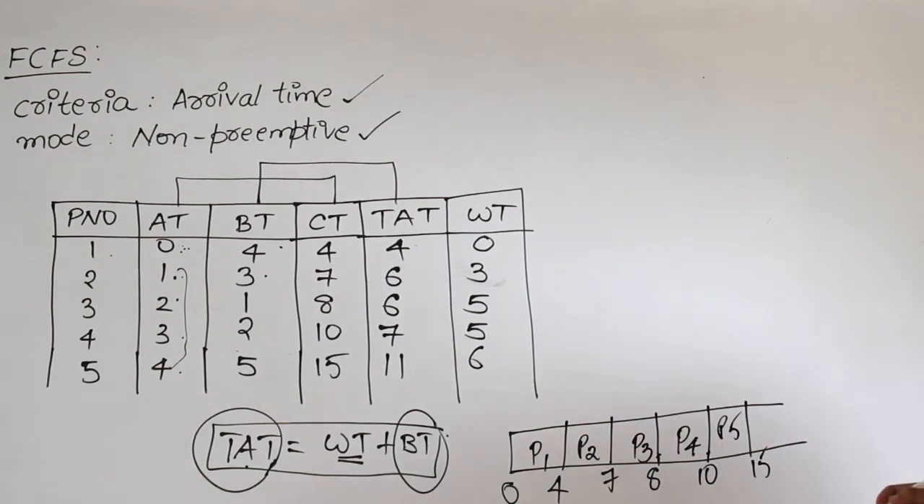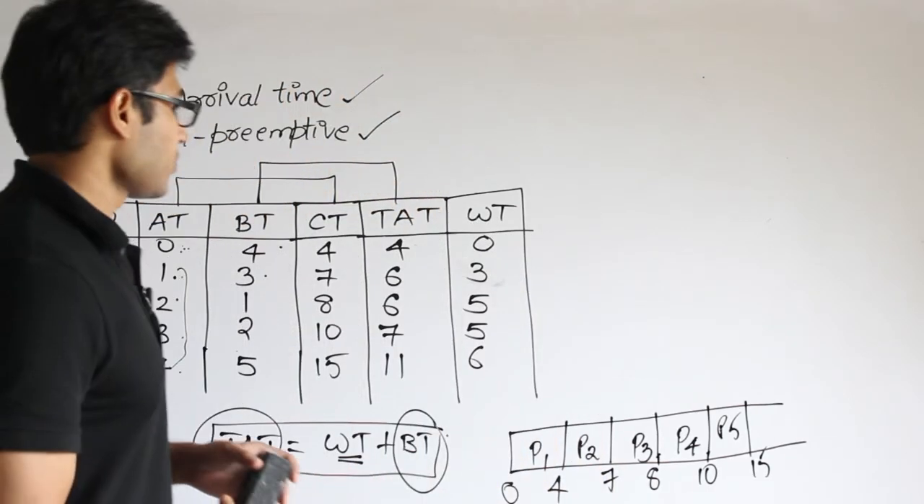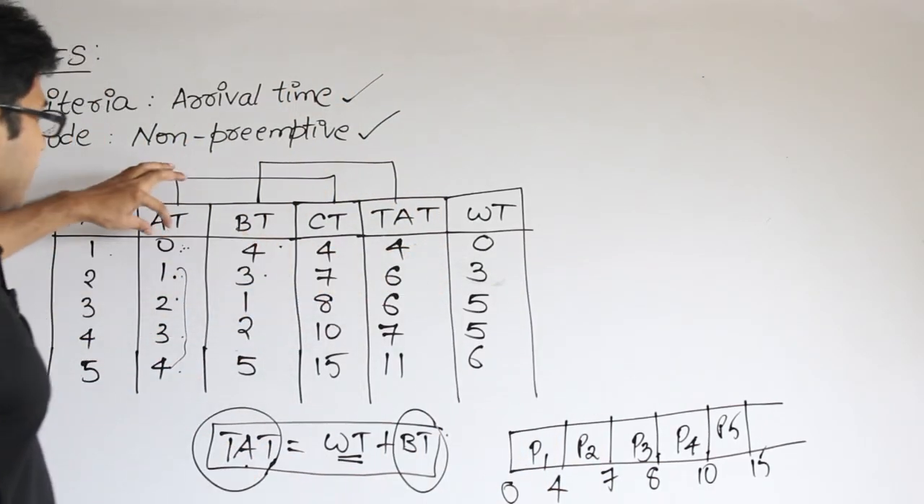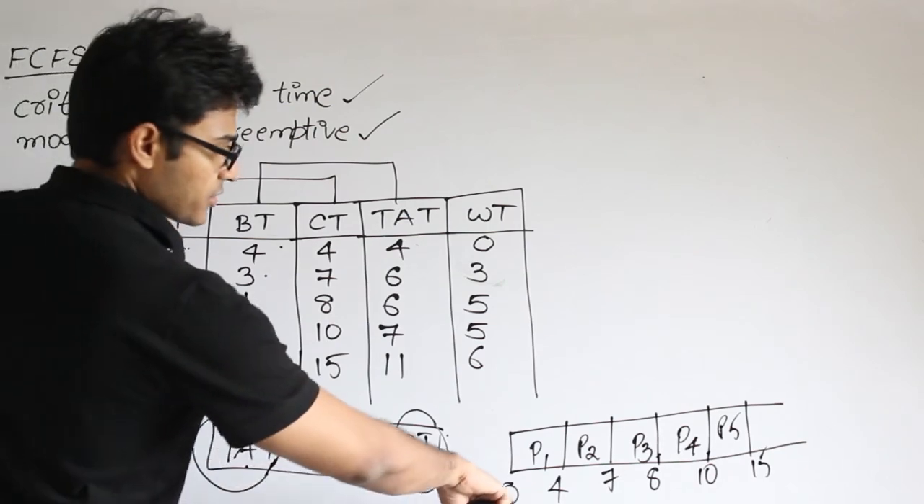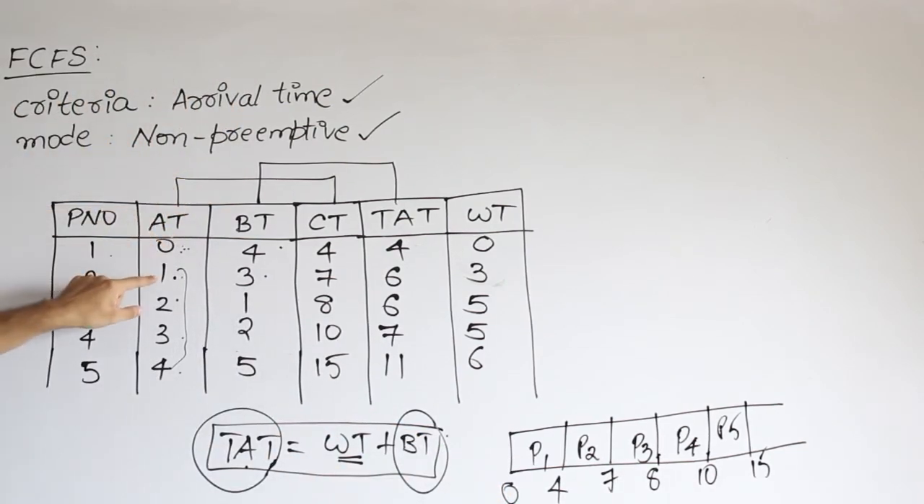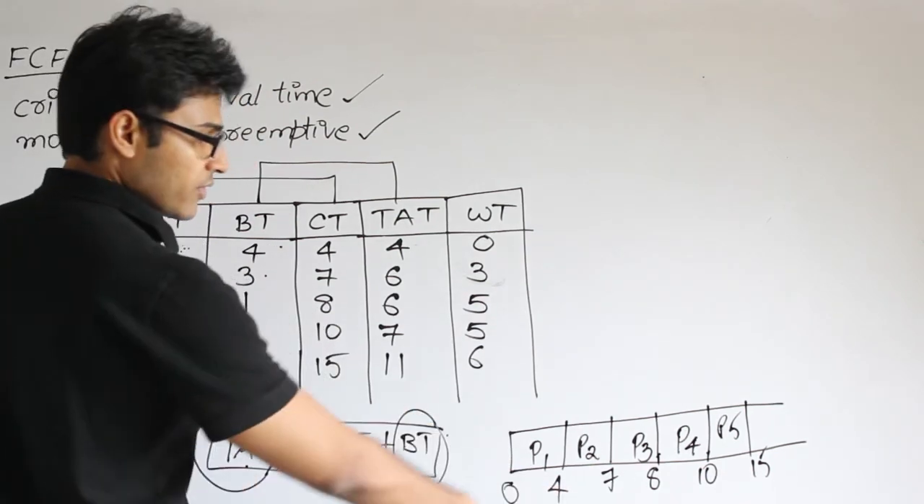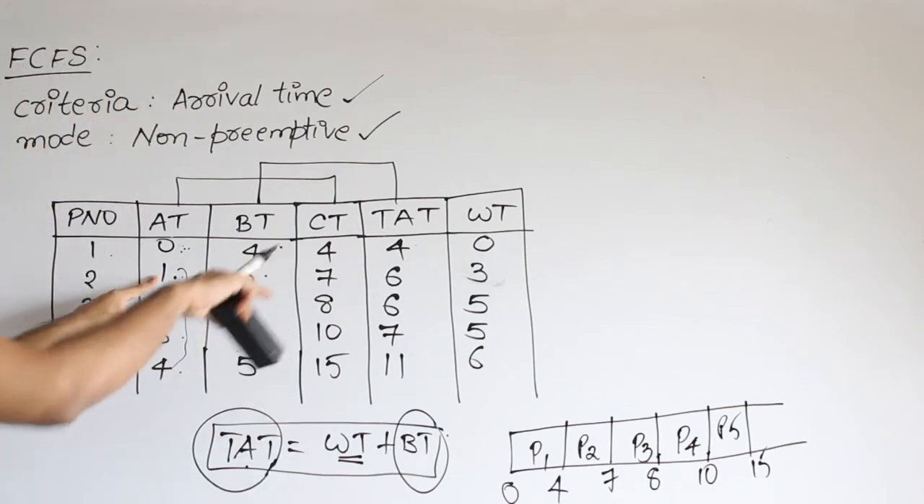Now watch it. How did we get the waiting time to be so and so? See this one, for the process P1 arrived at 0 and it immediately got scheduled, therefore there is no waiting time at all. And the process P2, it arrived at 1 and it got scheduled at 4, therefore it waited for 3 units, right? Therefore that is the case.